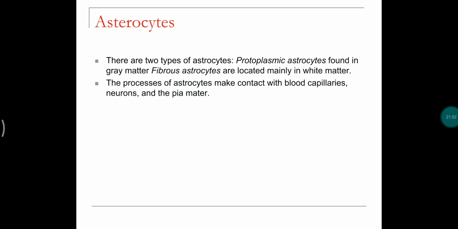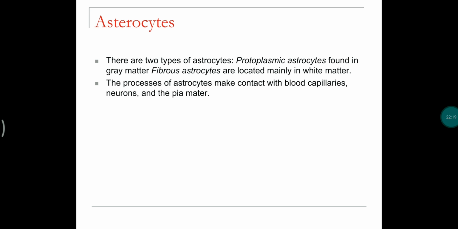The processes of the astrocytes make contact with blood capillaries, neurons, and the pia mater. By attaching to the pia mater and to the neurons, they provide anchoring between the neurons. Means they anchor the neurons to the pia mater.